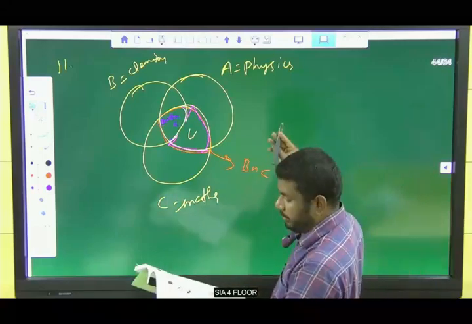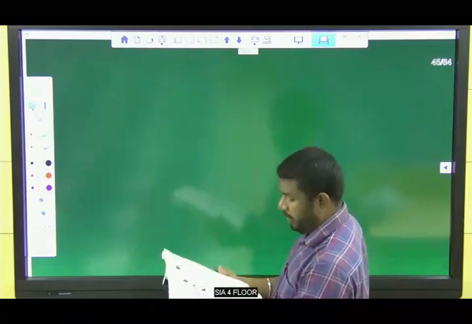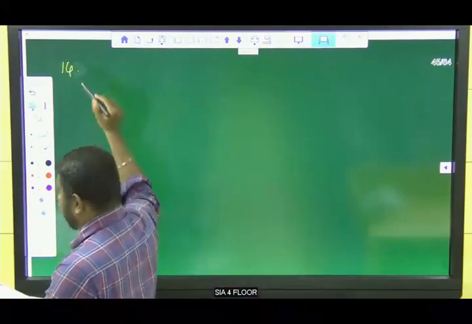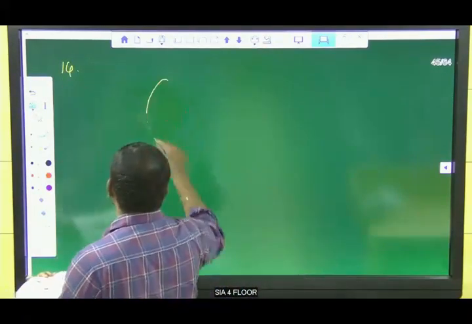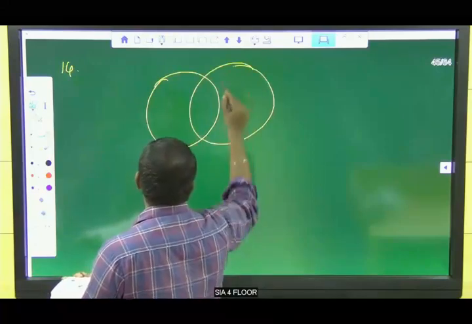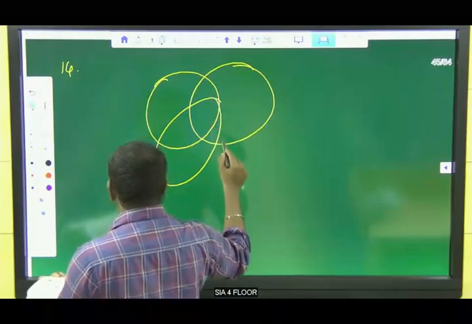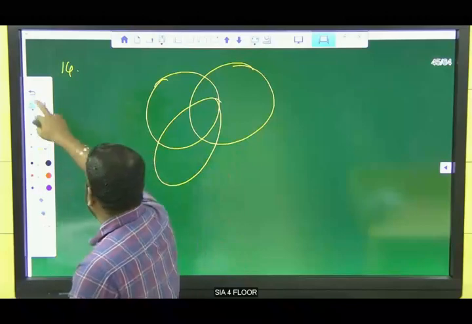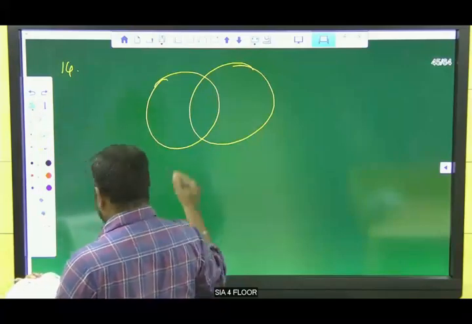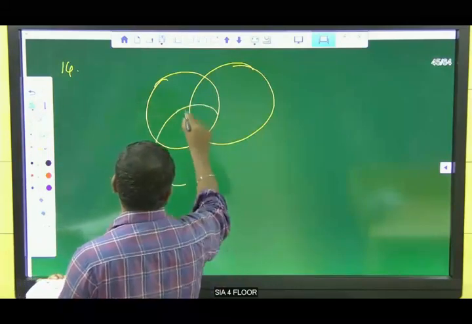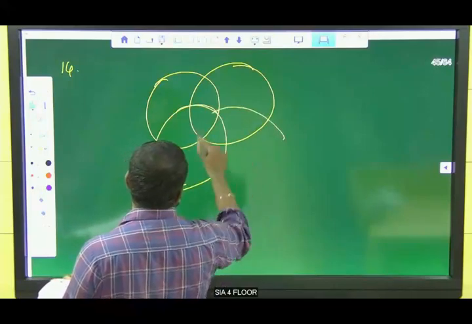Okay, so 14th one. The 14th one is also very easy. Listen, guys. For this kind of question, don't write numbers here first. Read the question and then write the numbers.